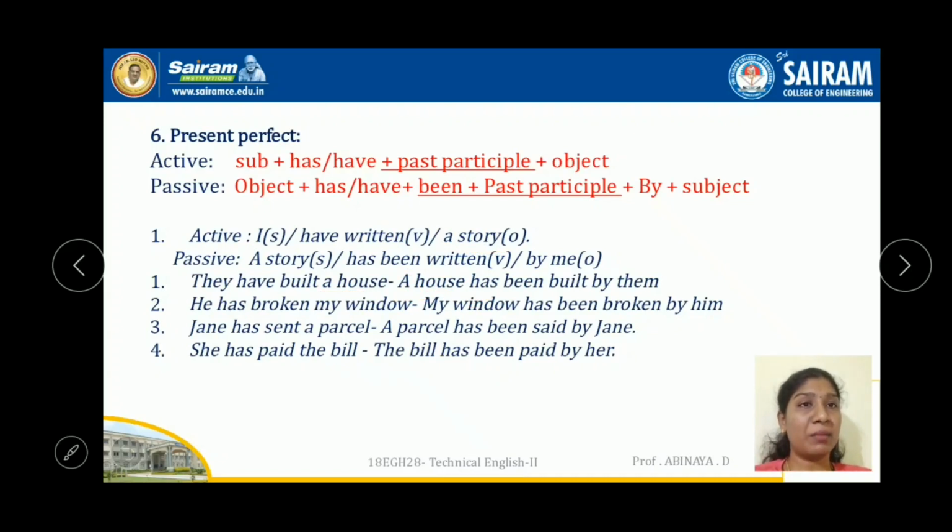He has broken my window. So my window has been broken by him. Jane has sent a parcel. A parcel has been sent by Jane. She has paid the bill. The bill has been paid by her.